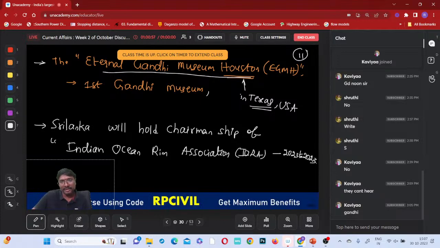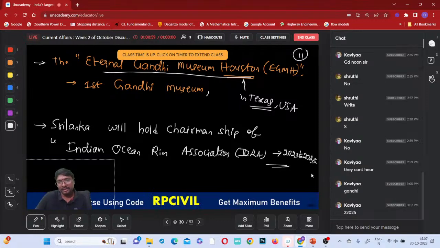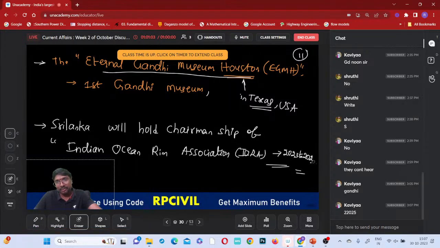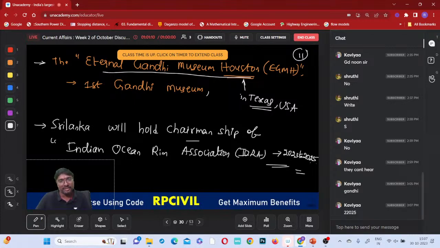Because many countries are there in the Indian Ocean. For this duration, Sri Lanka will be the chairman of the Indian Ocean Rim Association.